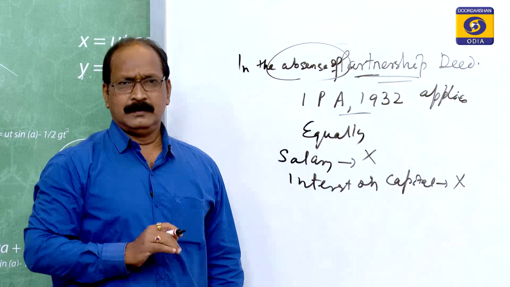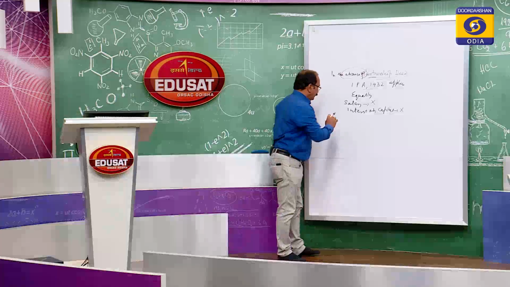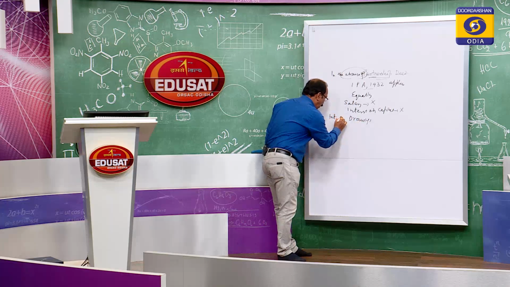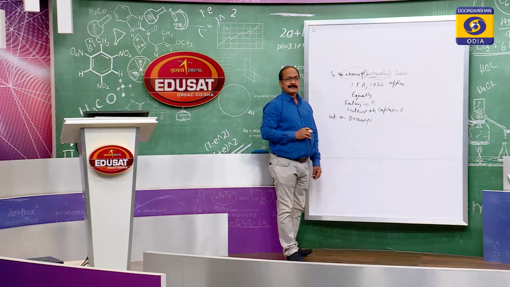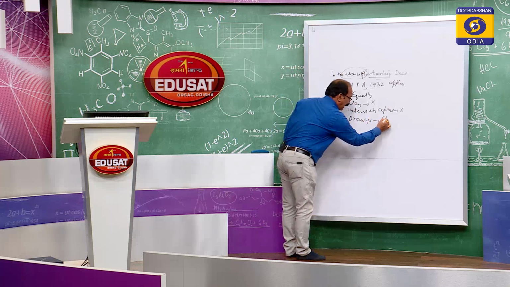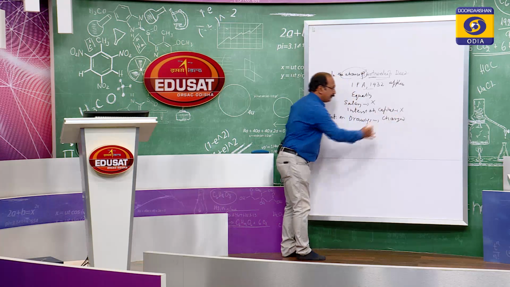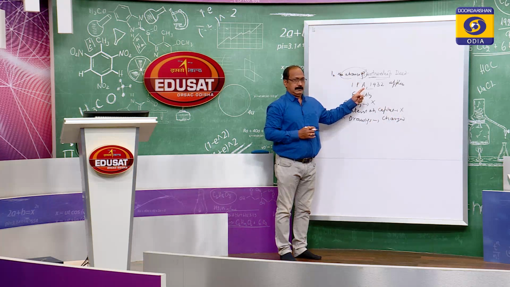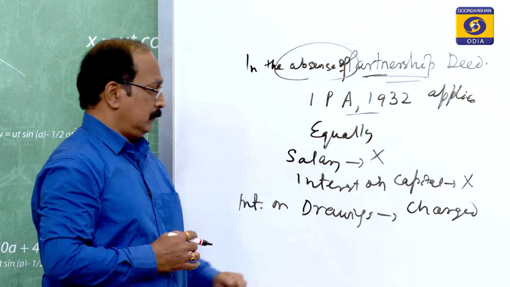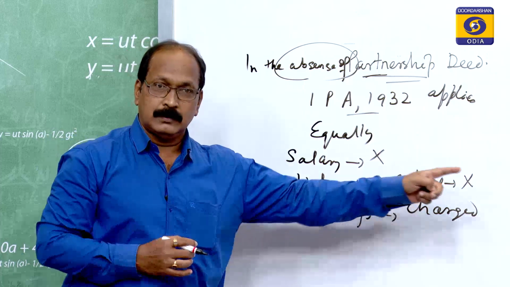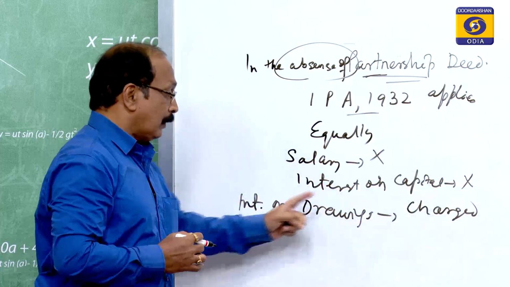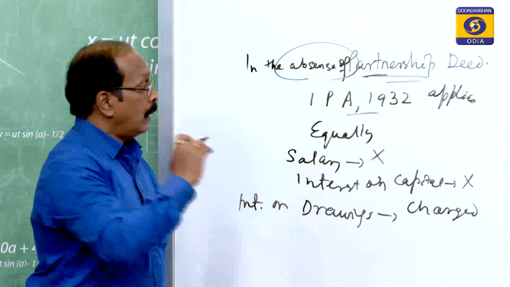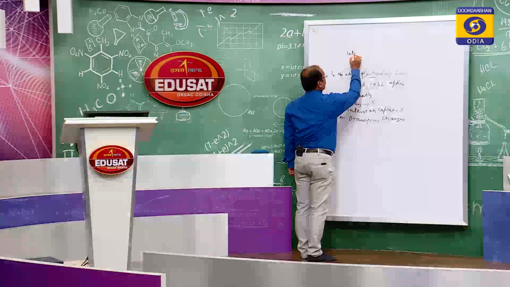Interest on drawings is also not to be charged. In the absence of partnership deed, salary will not be payable, interest on capital is not payable, interest on drawings is not to be charged, and very important, interest on partners' loan.